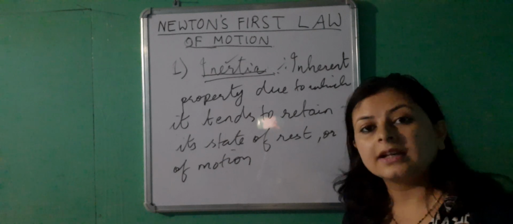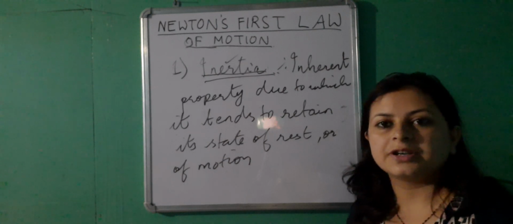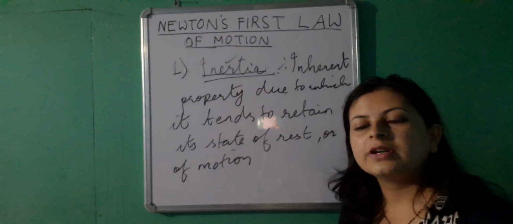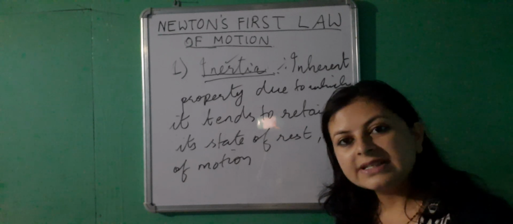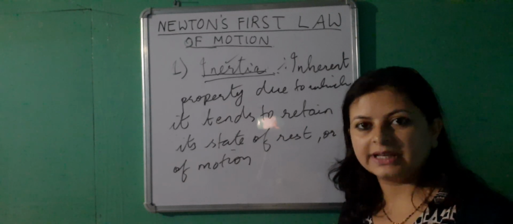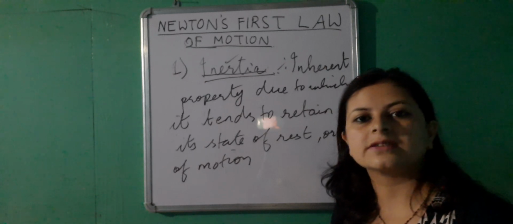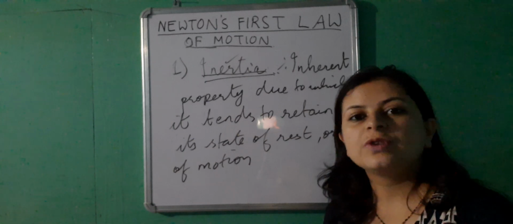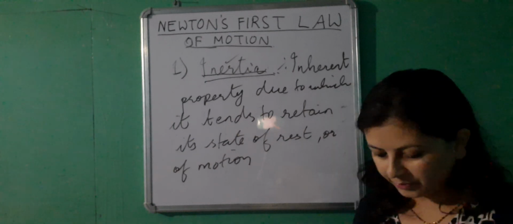Similarly, there is another kind of inertia called inertia of motion. It is the property due to which a body will try to continue its state of motion as it was in the beginning unless and until an external force is applied on the body. So these are the two kinds of inertia acting on a body.